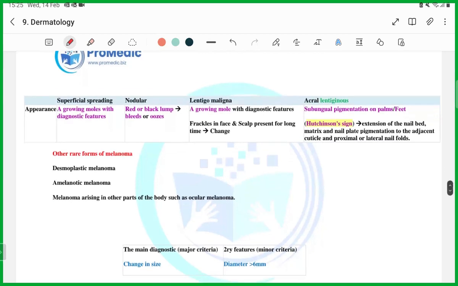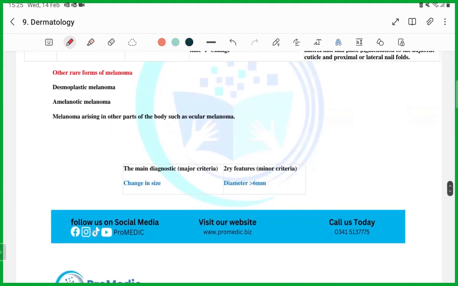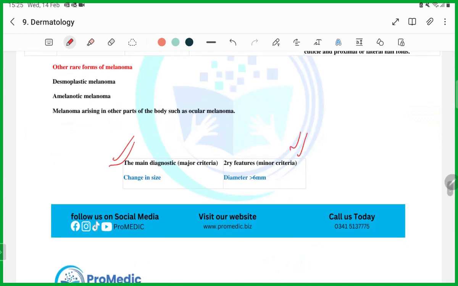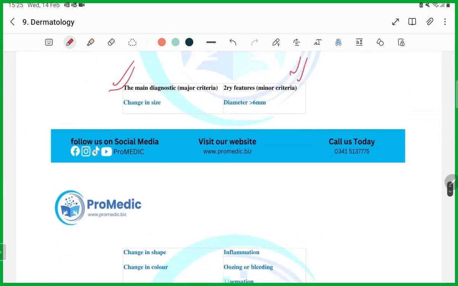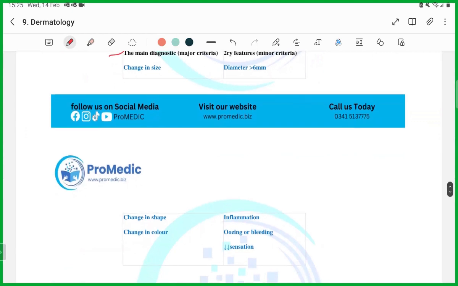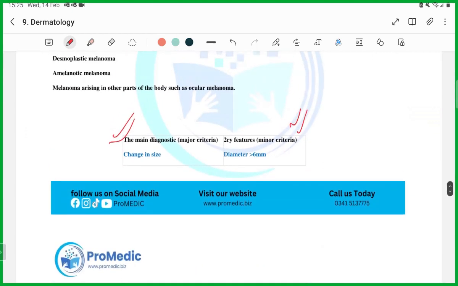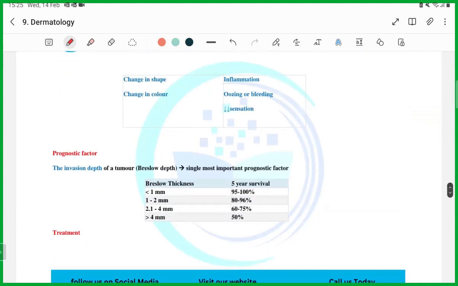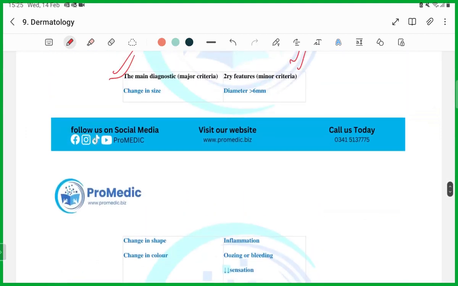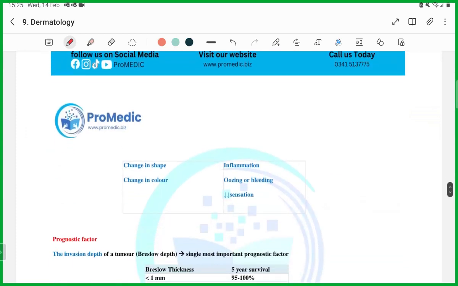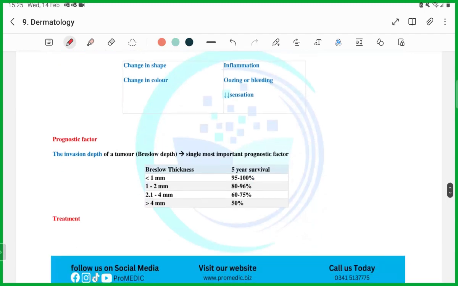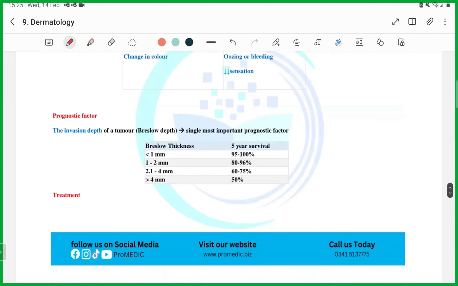The other important thing that you will get in melanoma is this one, guys. Diagnostic major criteria and minor criteria for melanoma. If there is a change in size, change in shape, change in color, those are very major criteria for melanoma, guys. And the other less common or secondary minor criteria: diameter more than 6 mm, inflammation, oozing or bleeding, decreased sensation. This is the minor, but the major is change in size, color, and shape.